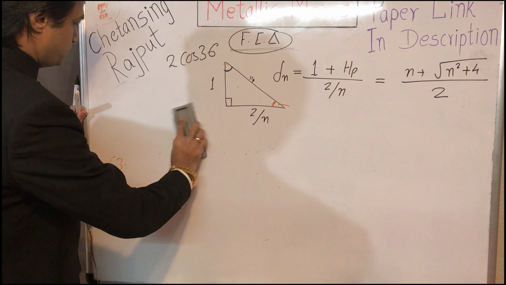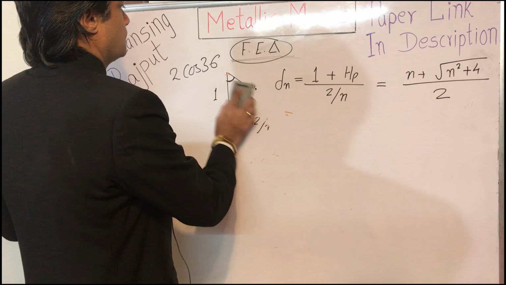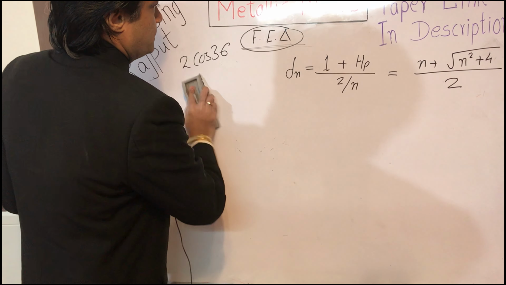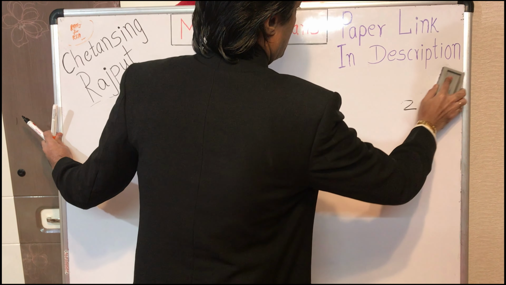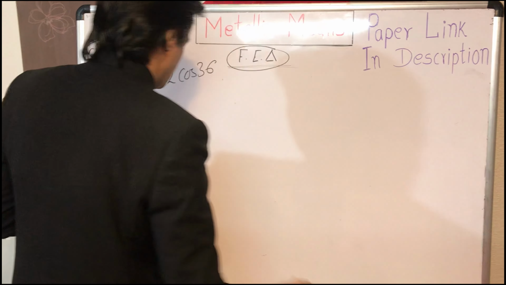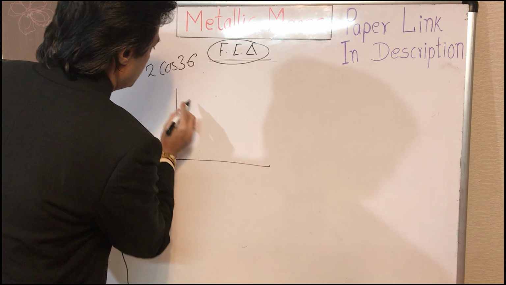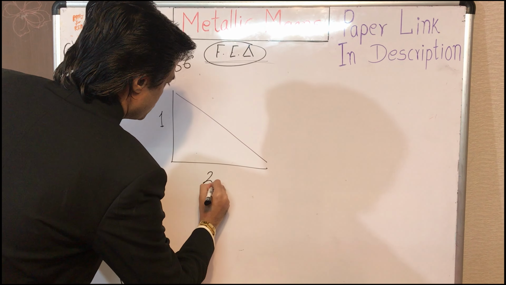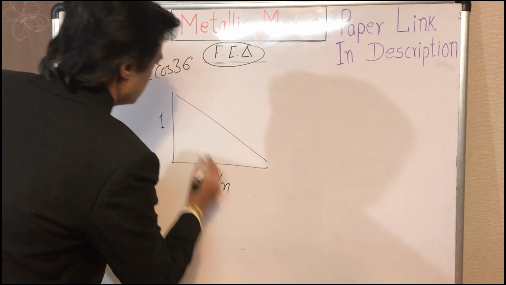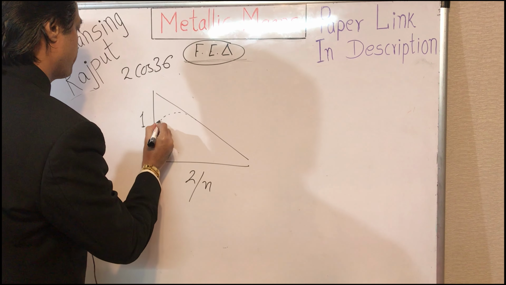Even other geometric features like the in circle of this triangle. Consider a typical fractional expression triangle whose catheti are 1 and 2 upon n. A triangle, this cathetus is 1, this cathetus is 2 upon n, this is the hypotenuse, and consider its in circle.